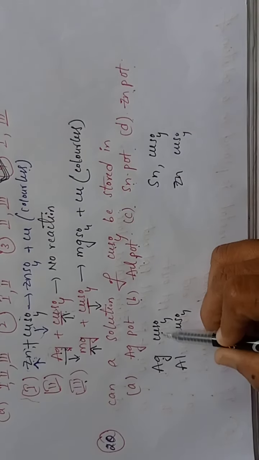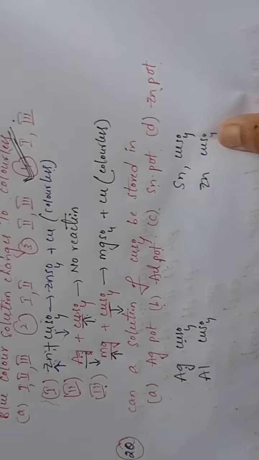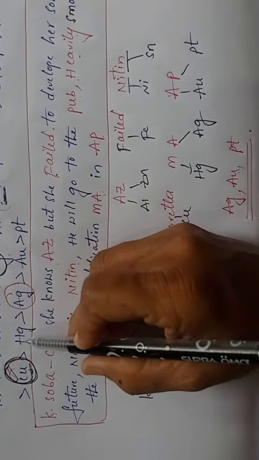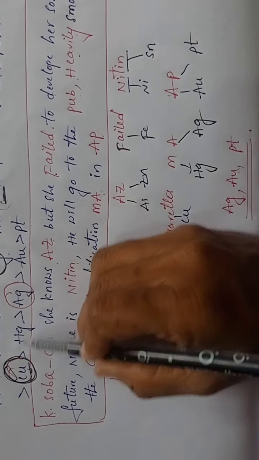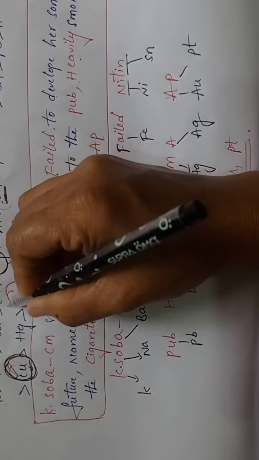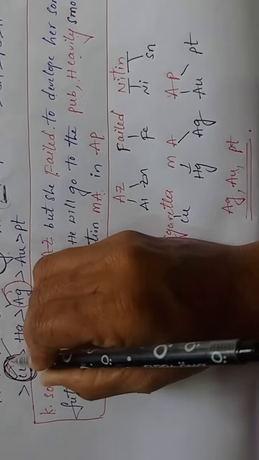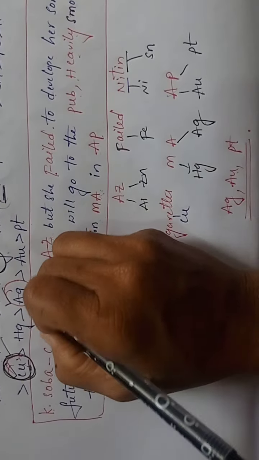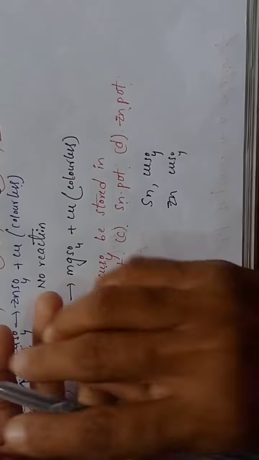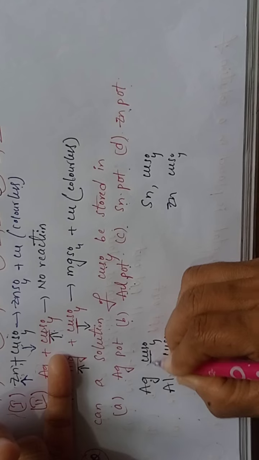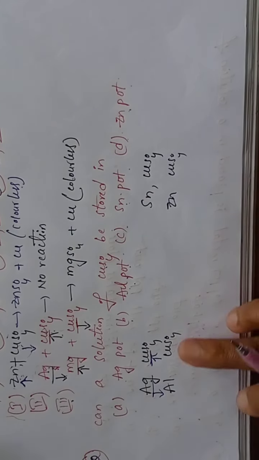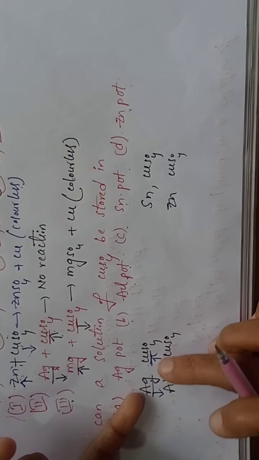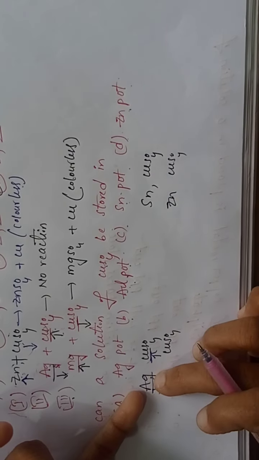Now silver and copper, which is more reactive? See students, silver and copper. In this, copper is more reactive than silver. Are you following? Silver is less reactive.